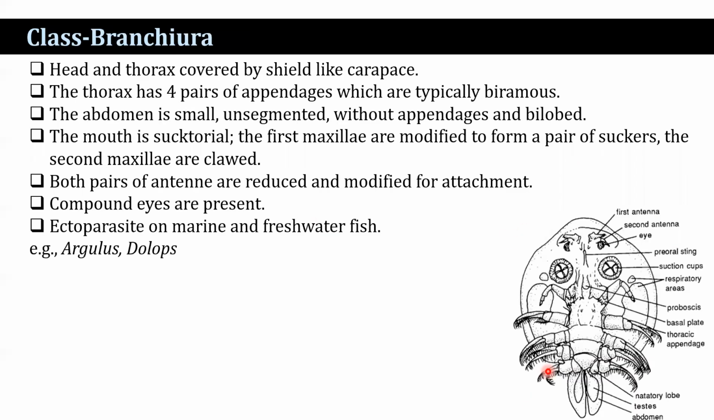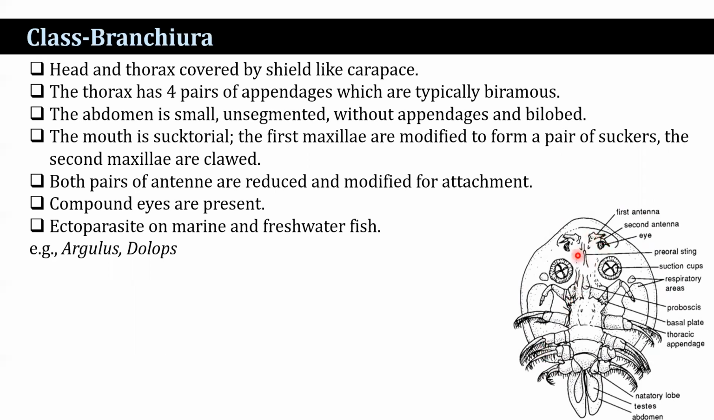Plus Branchiura. Head and thorax covered by a shield-like carapace. The thorax has 4 pairs of appendages, which are typically biramous. The abdomen is small, unsegmented, without appendages and bilobed.